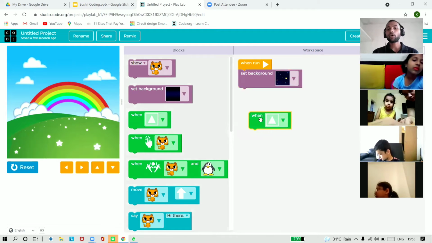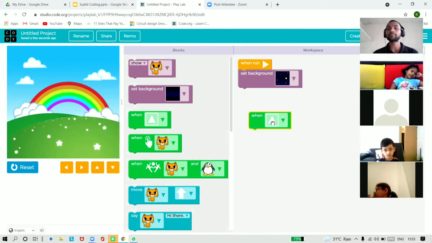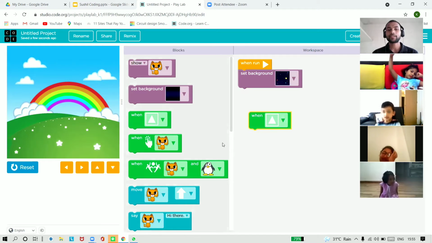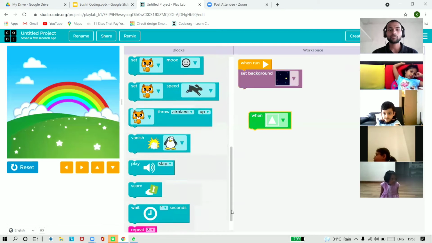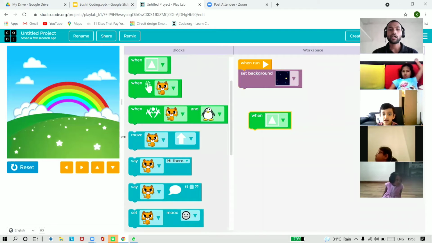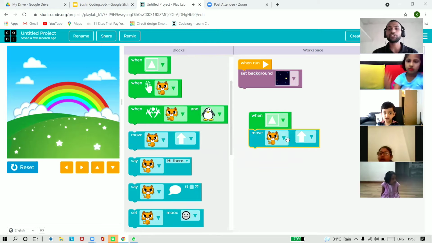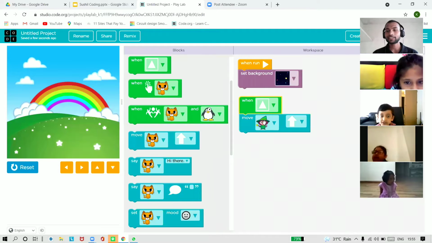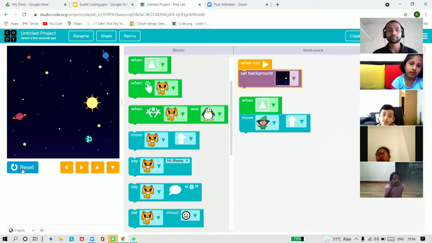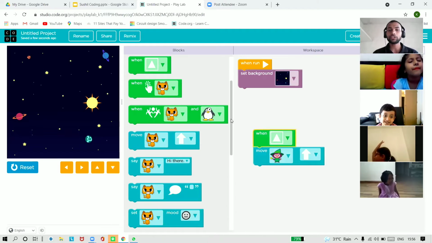Now all of you tell me, what will happen when we click on this button? What was happening in the game when we were clicking the upside button? It was going up. Who was going up? The magician was going up. Here we have a magician, and this magician will go upward when we click on the upside button.